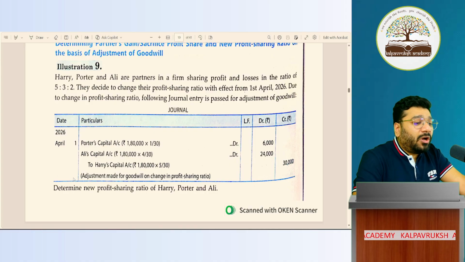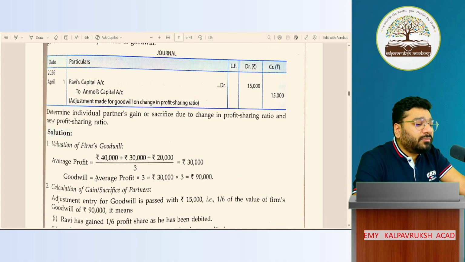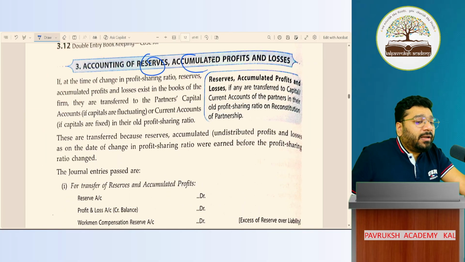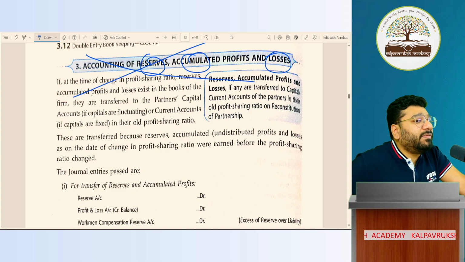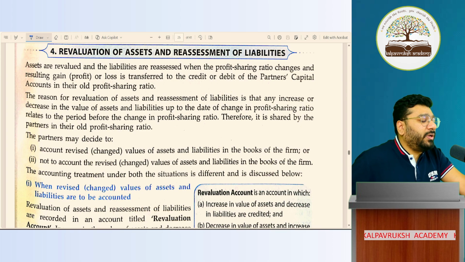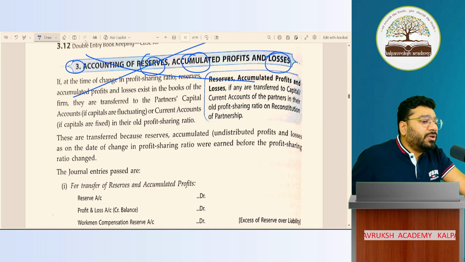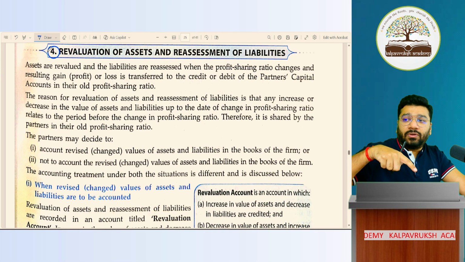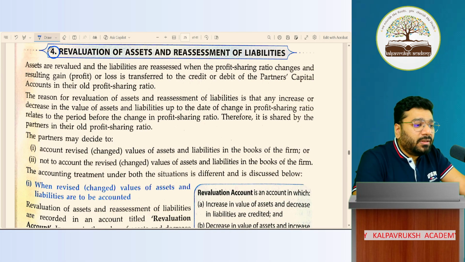Now, the next topic, you will say, ideally should be what? Accounting for reserves, accumulated profits and losses. But I'm not going to do this because this has a connection with the revaluation topic. So first I'll complete the revaluation topic, then I'll come back to the chapter. After concept 3, what is the next concept? 4. So I'll do revaluation first, then I'll come back to 3.